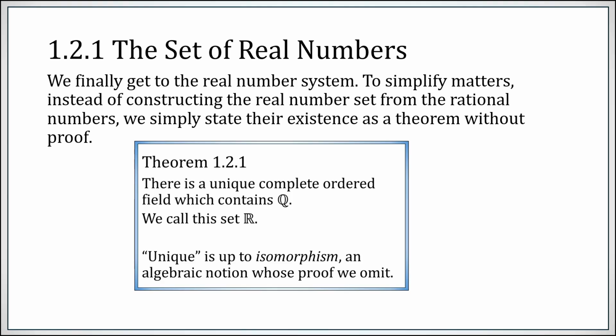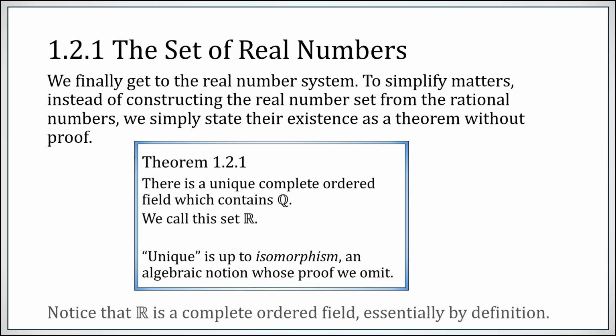Uniqueness here is up to what is known as isomorphism. This is an algebraic notion that we're not going to get into. Note that the real numbers are essentially by definition a complete ordered field. So we're not going to justify why the real numbers are complete or ordered or a field. It is by definition the unique complete ordered field that contains the rationals.